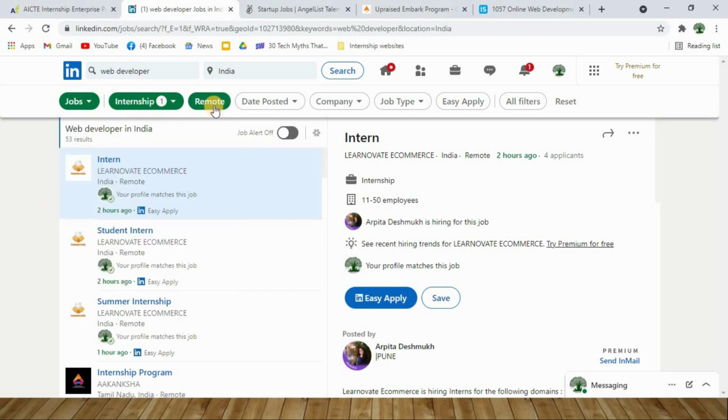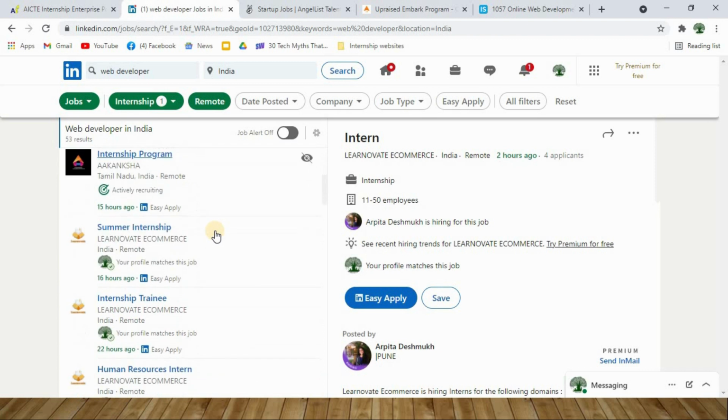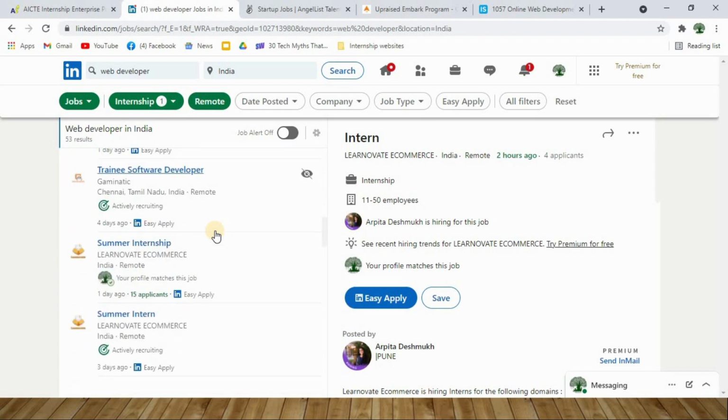And then I have also selected the remote option enabled, because due to the pandemic we cannot go out and work at physical locations, at least sometimes. So I'm comfortable with a remote working location, so that is why I have enabled it over here. Similarly you have a lot more filters to play around with. You can carefully select the filters which will throw out the list of internships available in this particular portal. So even here, these are all the internship opportunities that you have.